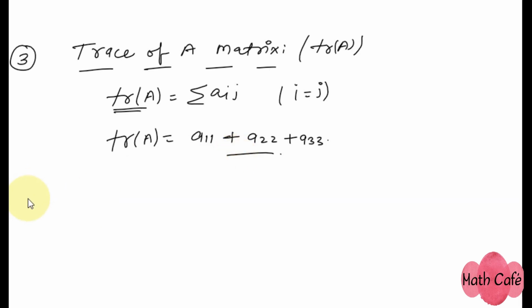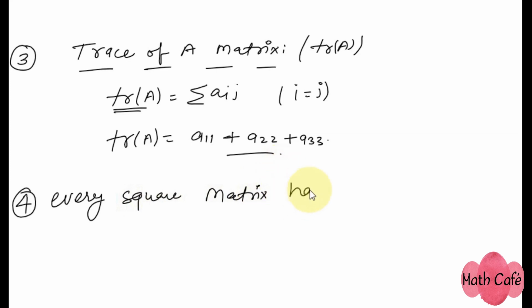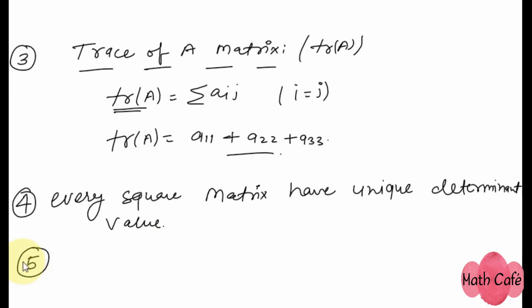So let's move to the next point, which is the fourth point. Every square matrix has a unique determinant value, right? As we have already studied in determinants, the determinant is a numerical value of any square matrix, right?